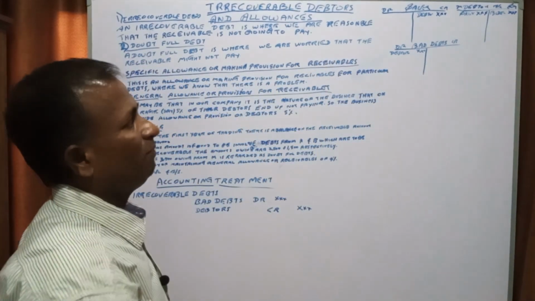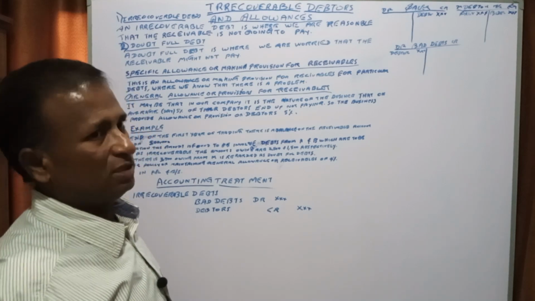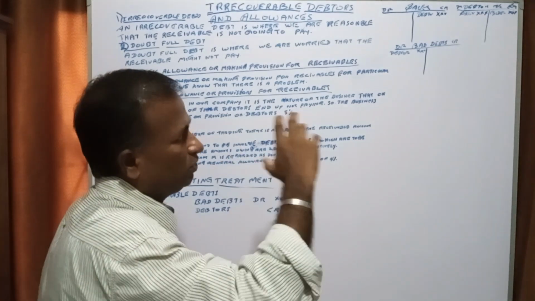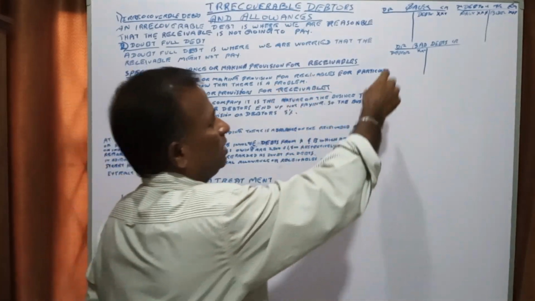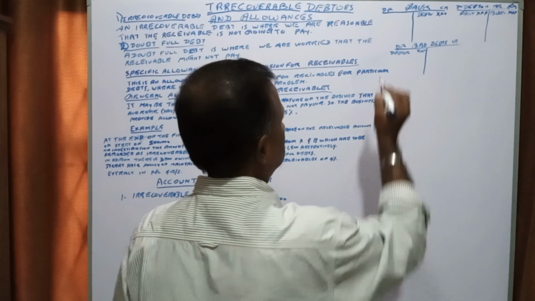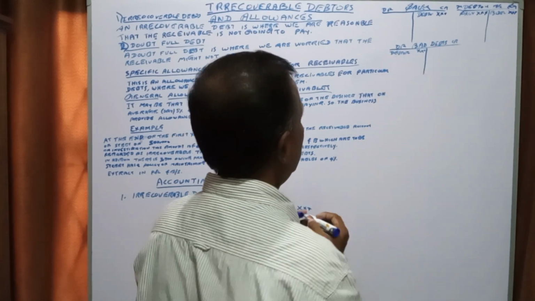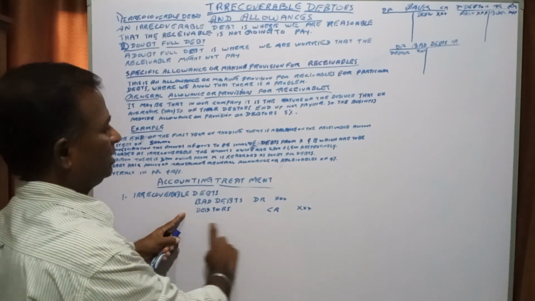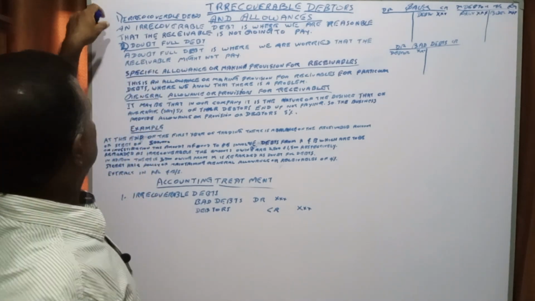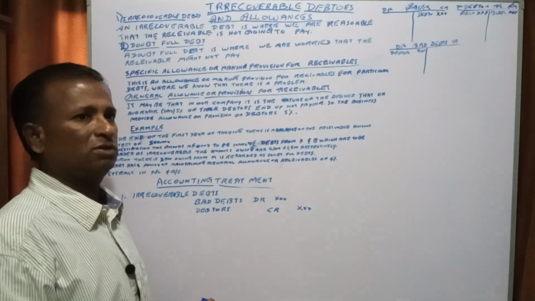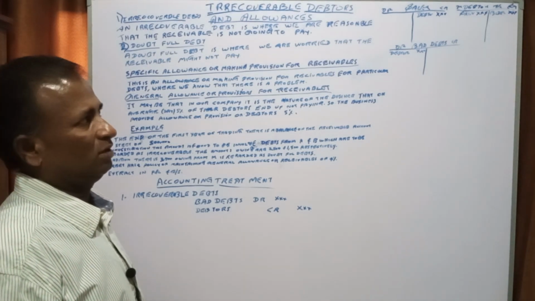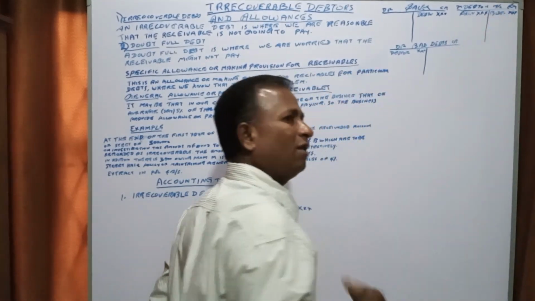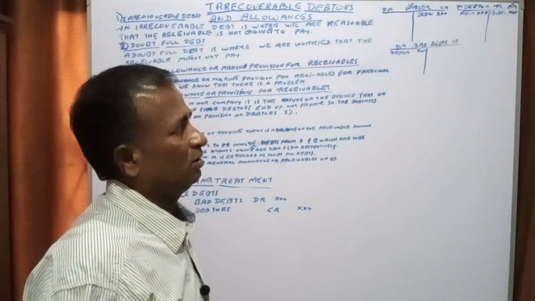Bad debts is the account which arises there because it has become bad and we have to remove it. So we are creating an account, bad debts. That is a double entry: bad debts debit, debtors account credit for this irrecoverable amount. For example, the person to whom we have sold may have died.